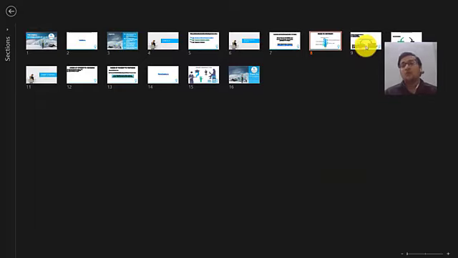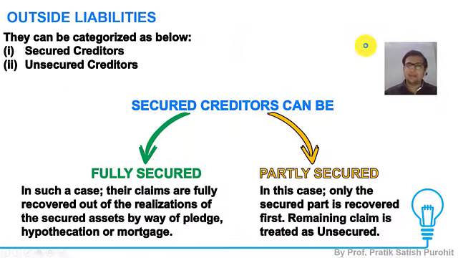Outside liabilities can be characterized into secured creditors and unsecured creditors. Now, secured creditors can be subcategorized into fully secured ones and partly secured ones. When the amount of guarantee is equal to or more than the amount of loan disbursed, those creditors are fully secured.